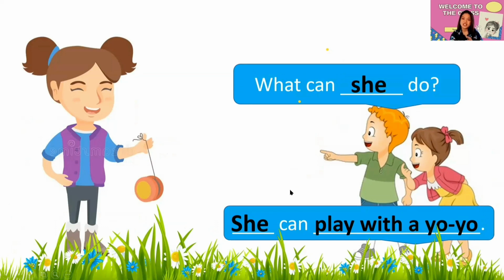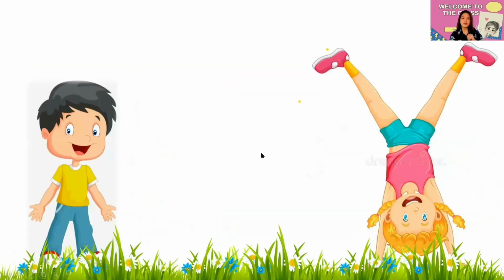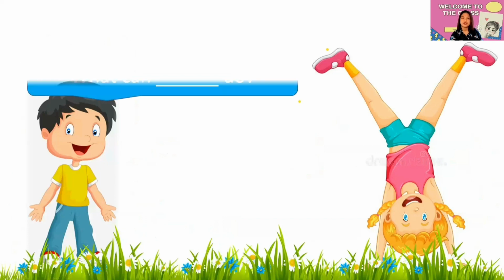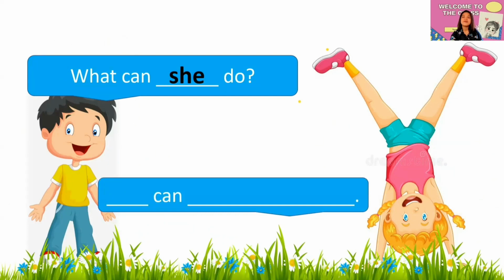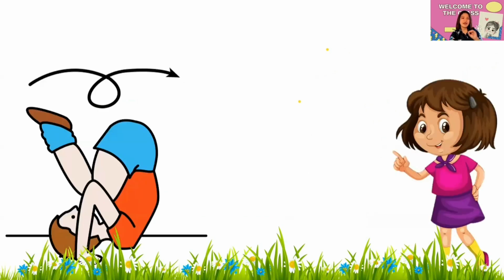Everybody, again, what can she do? Very good. Now, let's have this picture. What can she do? What will be the answer? She can do a cartwheel. Now, everybody, what can she do? All right.